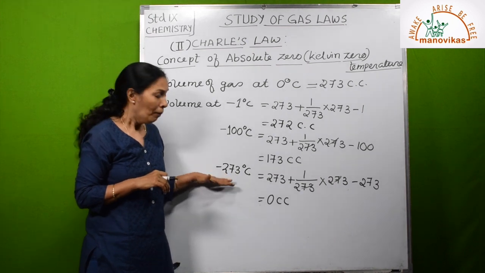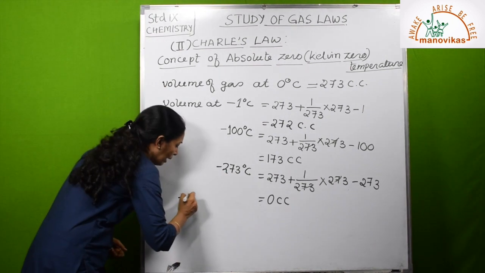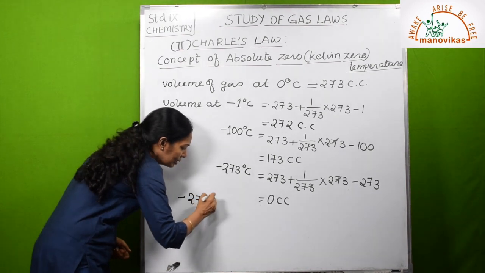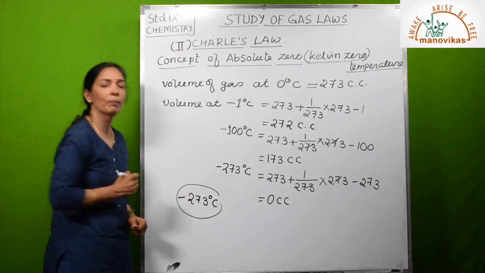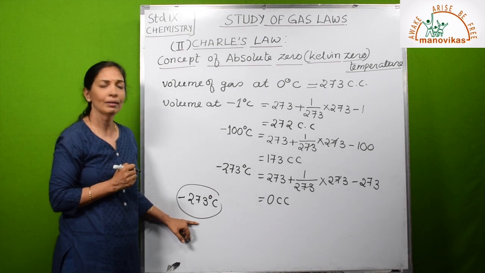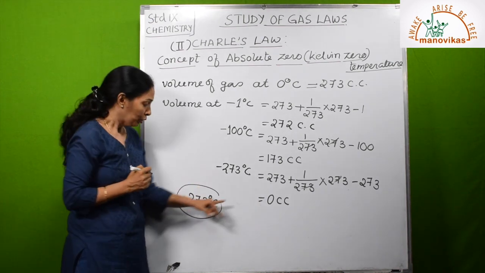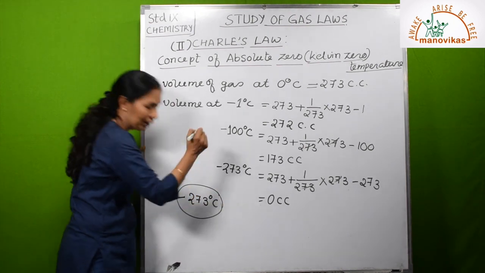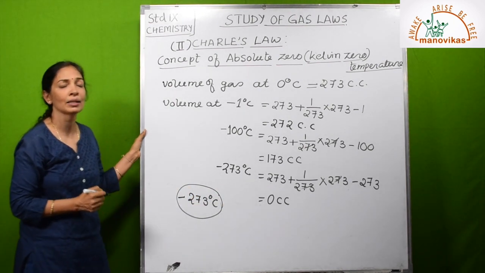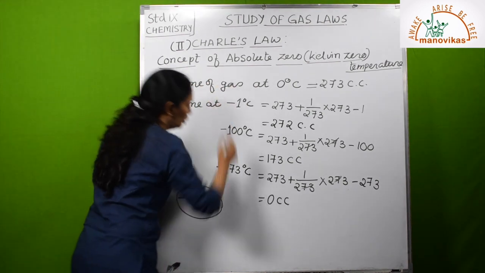Okay, so -273 degrees Celsius is the lowest limit of temperature which cannot be reached. That means the volume will not become 0. Now this -273 degrees Celsius is given as absolute zero.